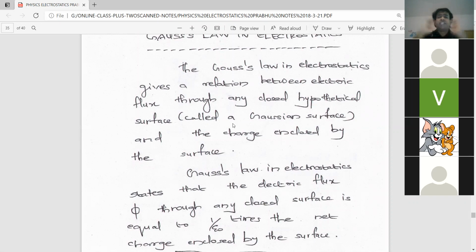So for that we will imagine a cylindrical surface. In the next application we will imagine a spherical surface. It depends upon the shape of the material for which we are applying Gauss's law. Means we will imagine different shapes of that surface. Therefore it is called a hypothetical surface, and that surface is called a Gaussian surface. So Gauss's law in electrostatics gives a relationship between electric flux through any closed surface, called a Gaussian surface, and the charge enclosed by the surface.